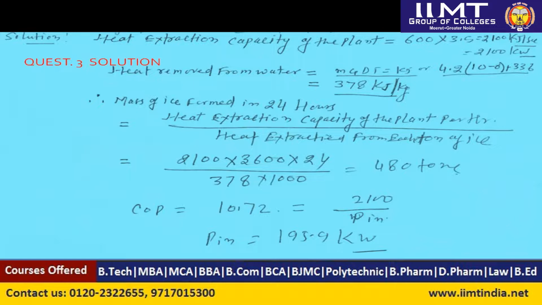There are three types of questions generally. The examiner will ask either to calculate the power requirement, or the capacity of the plant, or the time taken to cool the substance, or he can ask the mass of ice production, or the mass of any product which is freezing.